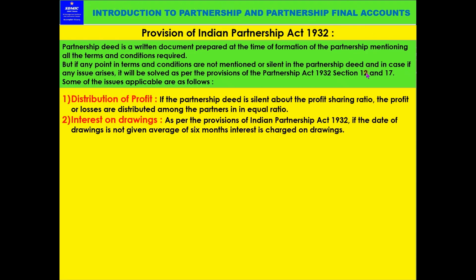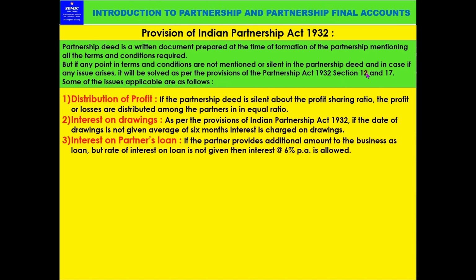Now second point, interest on drawings. As per the provisions in the Partnership Act 1932, if the date of drawings is not given, average 6 months interest is charged on drawings. Suppose the date of drawings is not given, then interest on drawings will be calculated on 6 months. Whereas if the date is mentioned, the rate will be taken from that date.